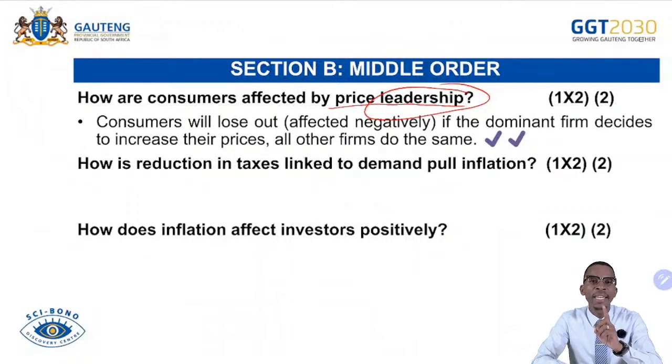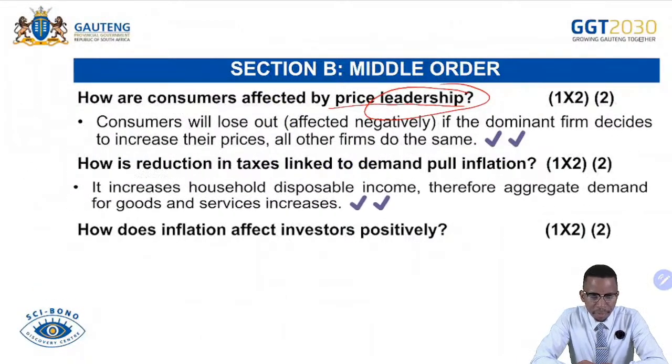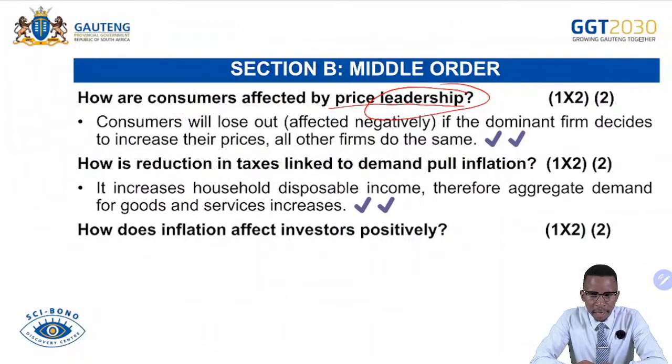Talking about indirect taxes such as VAT, if value-added taxes have been reduced, that will lead to people affording more goods and services. So there will be more demand for goods, resulting in demand increasing faster than aggregate supply, resulting in inflation. It increases household disposable income, therefore aggregate demand for goods and services will increase.